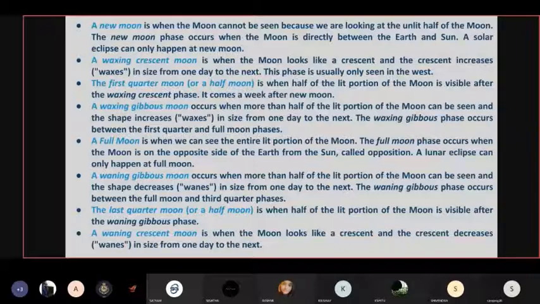Then comes the waxing crescent, and after the new moon, it increases in size. A waxing crescent is when the moon looks like a crescent. The crescent increases, waxes in size from one day to the next. This phase is usually only seen in the west.